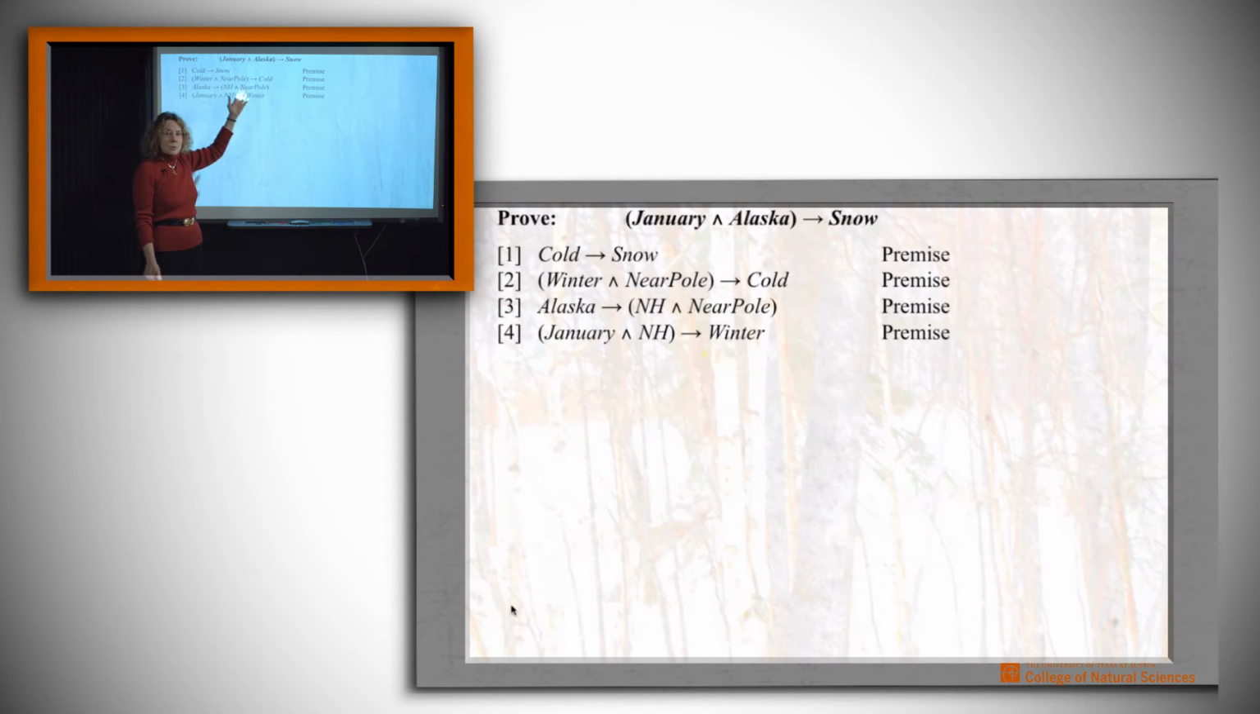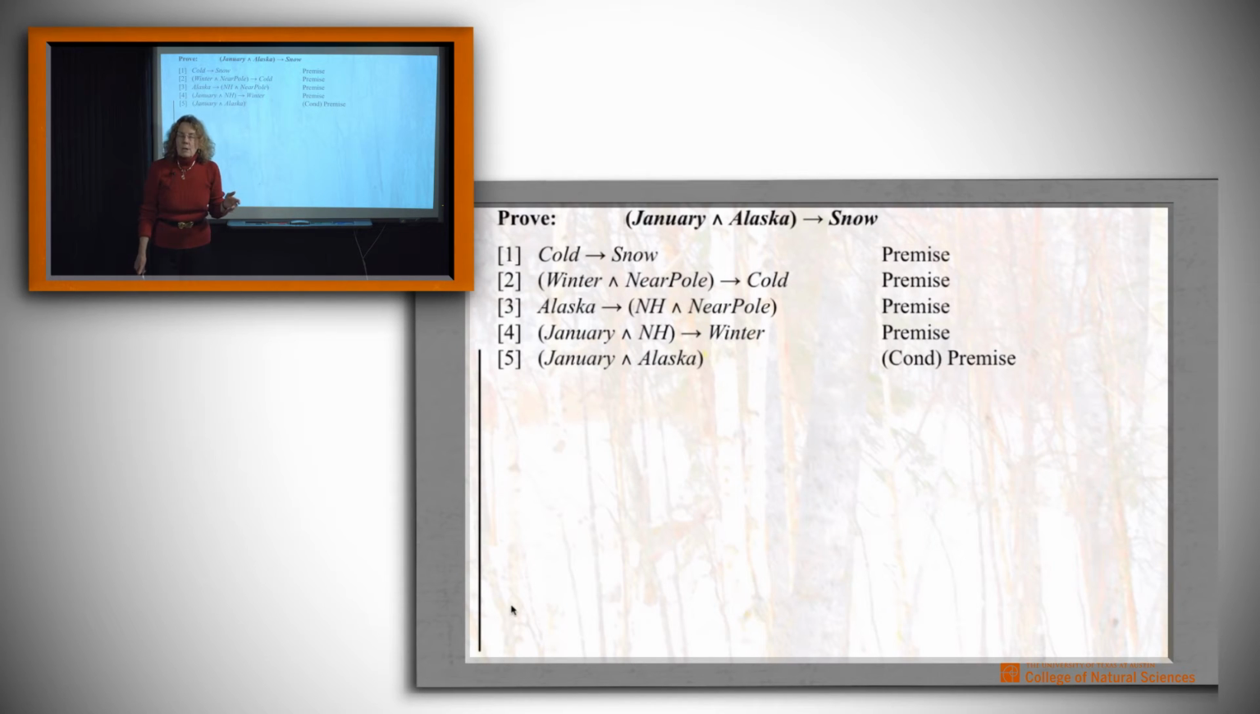Here are the things that we're told. Let's add that it's January and Alaska. And what's our justification for that? We're going to treat it like a premise, but it isn't a normal premise because we haven't been told it. It's what we're going to call a conditional premise. Think of it as, assume that it were true that it's January and Alaska, and let's see where that gets us. So let's see where it gets us.